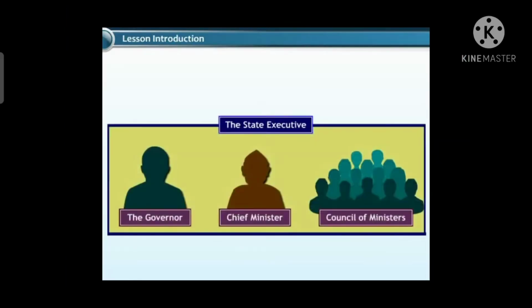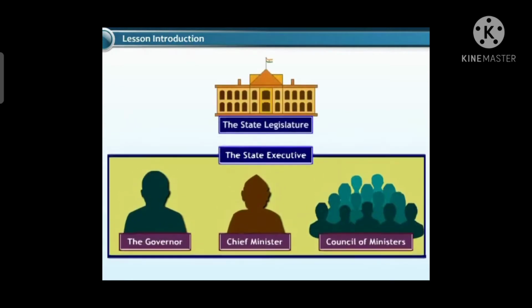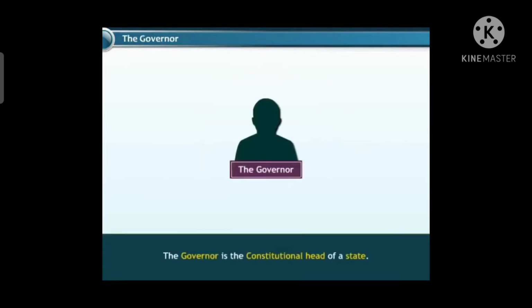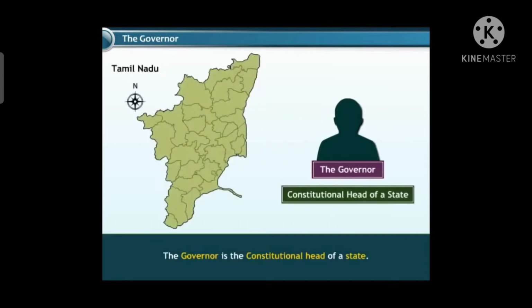The state executive executes the laws framed by the state legislature. In this module, you will learn about the governor, chief minister, and the state legislature. The governor is the constitutional head of a state.